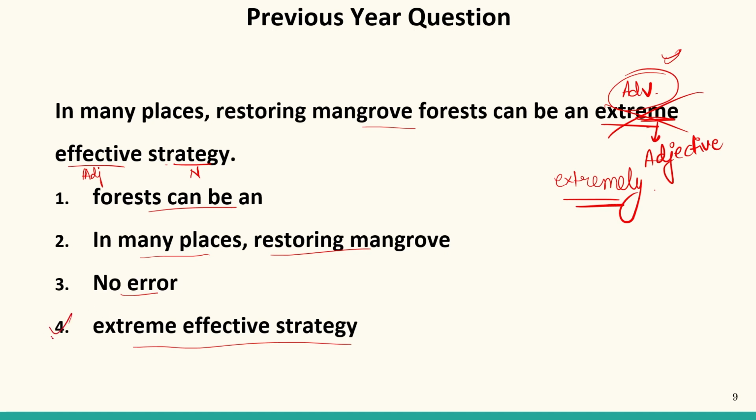Therefore, our answer is 4. It means the fourth part contains the error. Well, in these types of questions, we need not rectify the sentences. We need not rectify the errors, but we need to only identify which part contains the error. So our answer will be 4.